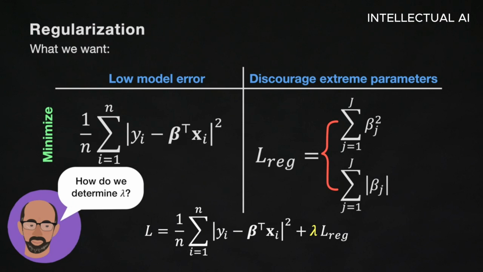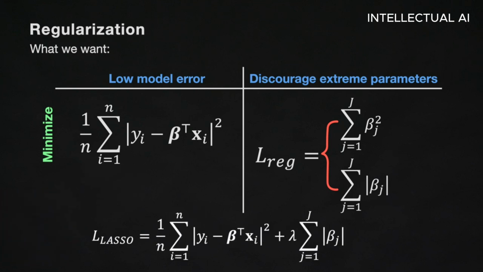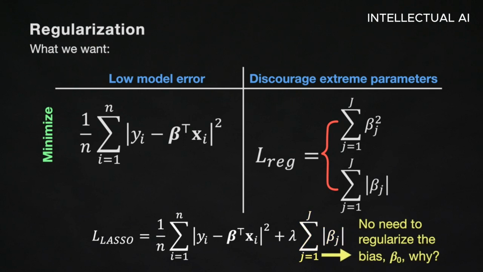So how do we determine lambda? As usual, we do validation or cross-validation. A couple of things to note is that the sum of the absolute values of the betas is the L1 norm of the vector beta. Also note that we don't include the bias in our regularization term. Why is that? Because the bias is not connected to the predictors, so it doesn't contribute to the overfitting.